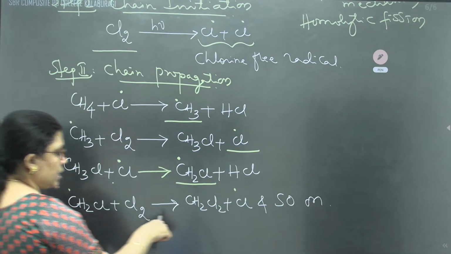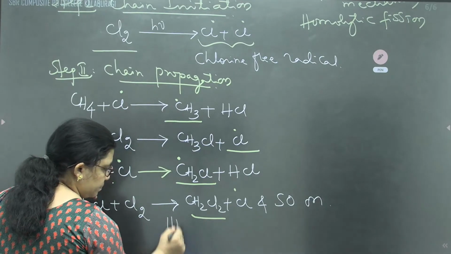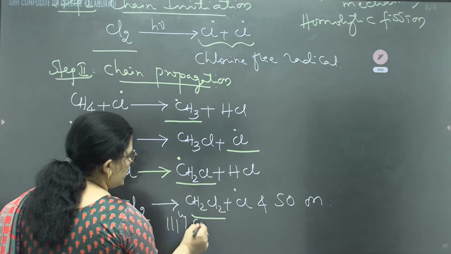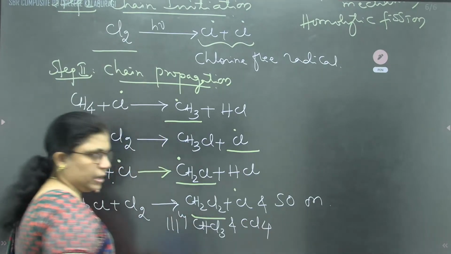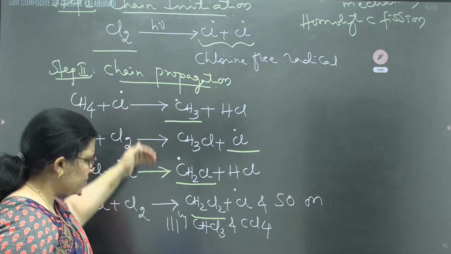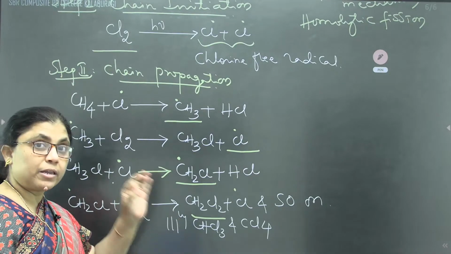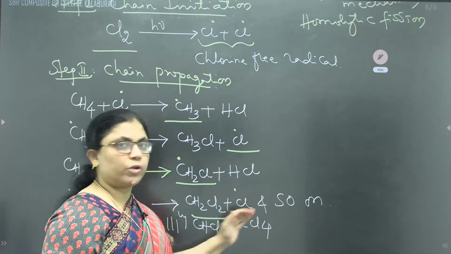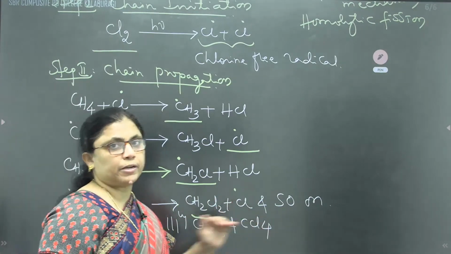Then methylene free radical is converted into dichloromethane. Similarly, we'll get trichloromethane and carbon tetrachloride. In the theory paper, you can write 3 or 4 of these; if you write 2 or 3, it is more than enough. But you need to write that similarly all reactions proceed further to trichloromethane and carbon tetrachloride.